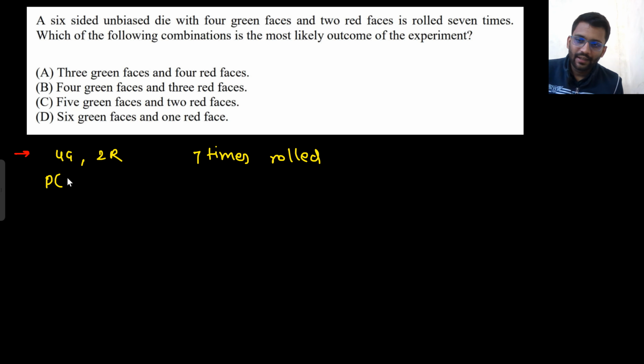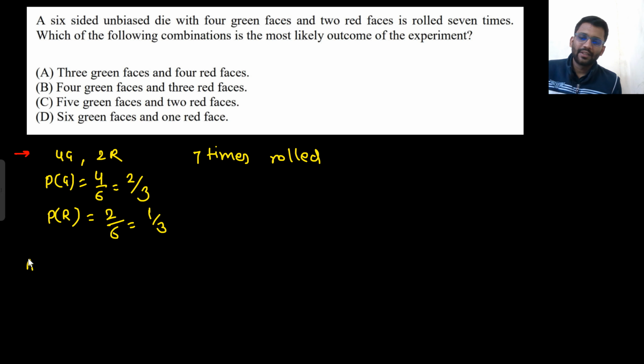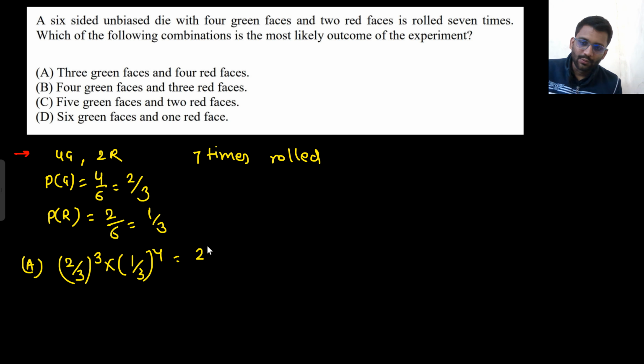So probability of getting a green is 2 by 3 and probability of getting red is 2 by 6, that means 1 by 3. Okay, so first option, option A, 3 green faces, that means (2/3)^3 and 4 red faces, 2^3 upon 3^7.